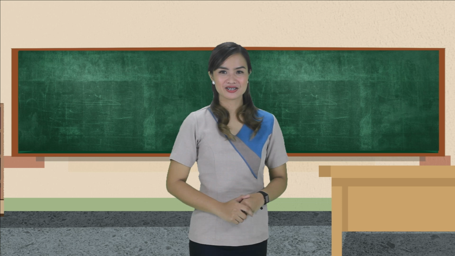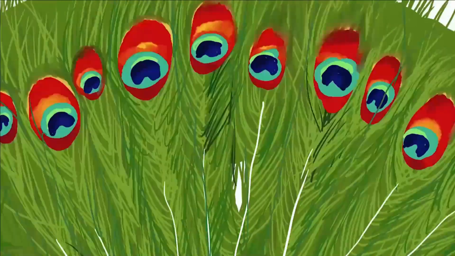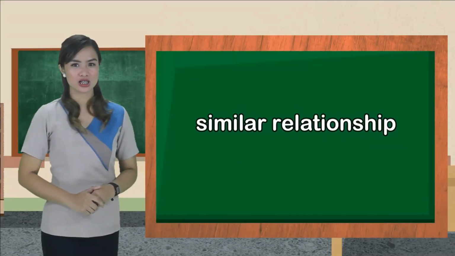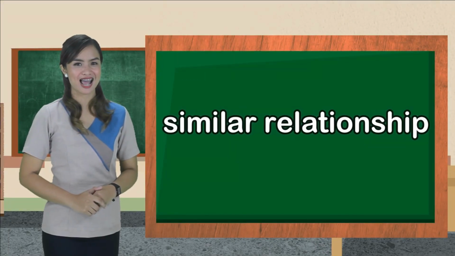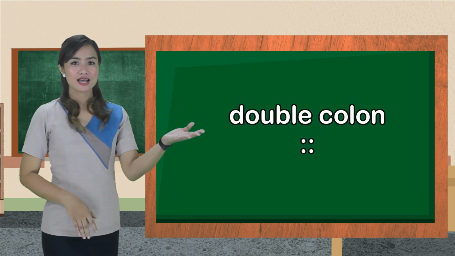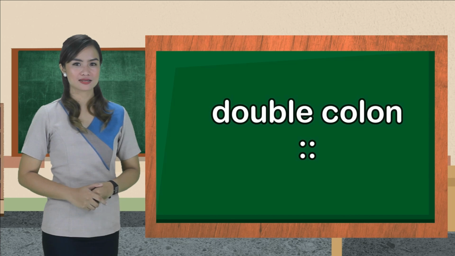So, what are your takeaways in today's episode? An analogy illustrates similar relationship between two different objects, ideas, or words. A double colon separates the two sets of words.